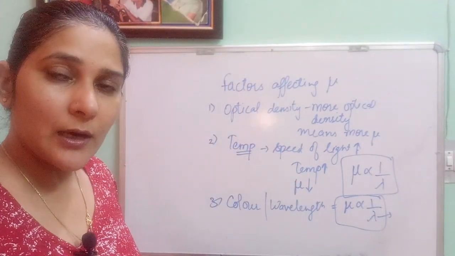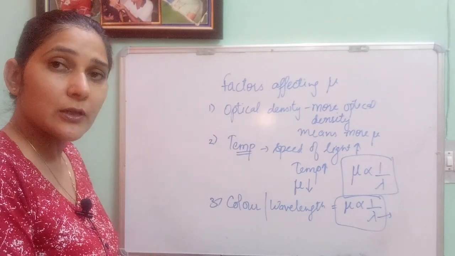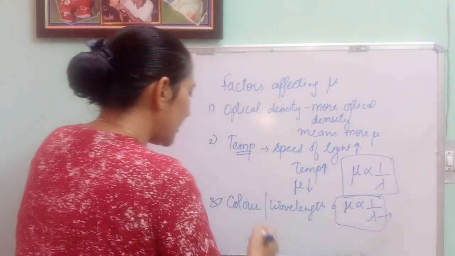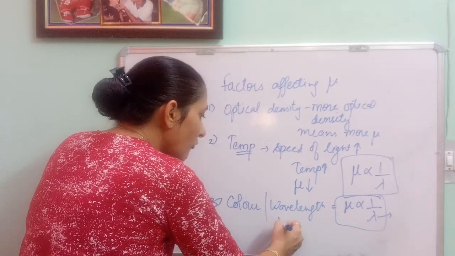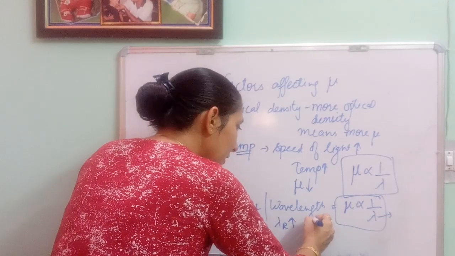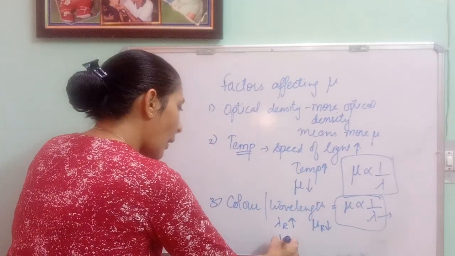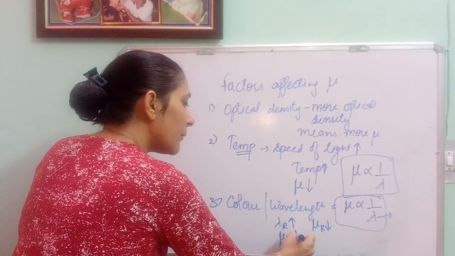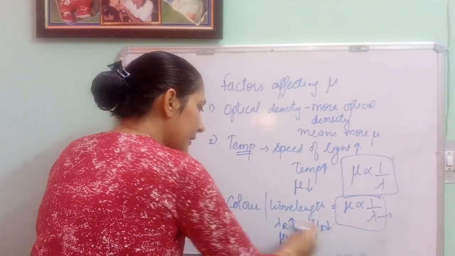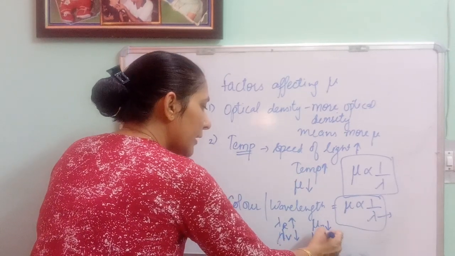For a particular color, we have a particular value of wavelength. So from here what can you say? The wavelength of red is maximum, that means the refractive index of red is minimum. The wavelength of violet is minimum, and the refractive index of violet is maximum.